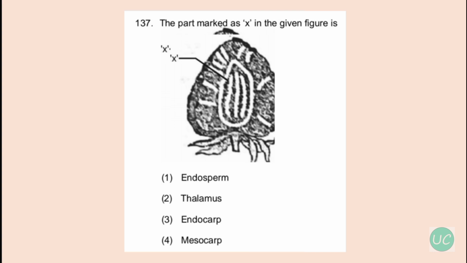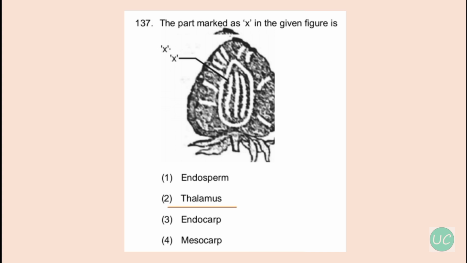Okay, our next question is about identifying the diagram and identifying the parts in it. So the part marked X in this given figure is... so this is a fruit of strawberry. This is the longitudinal section of strawberry fruit, and the X part is thalamus.